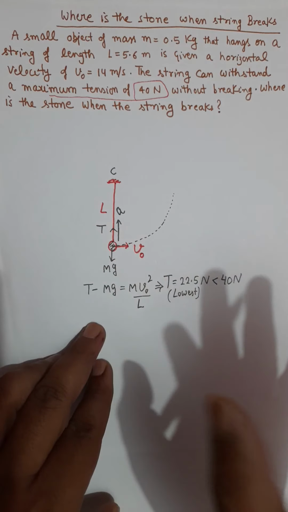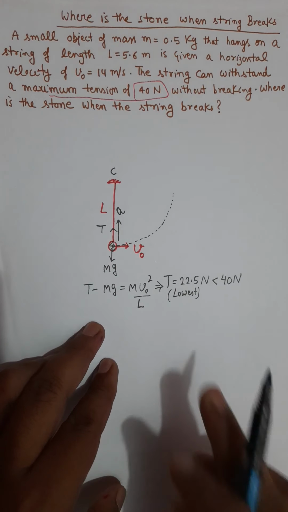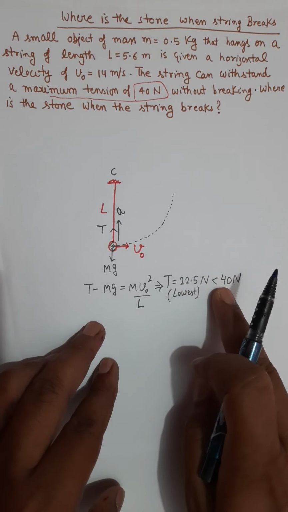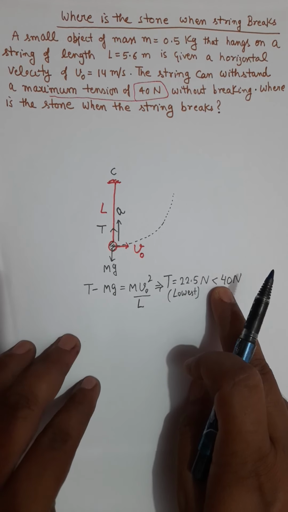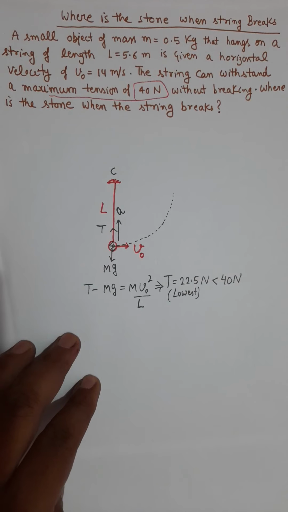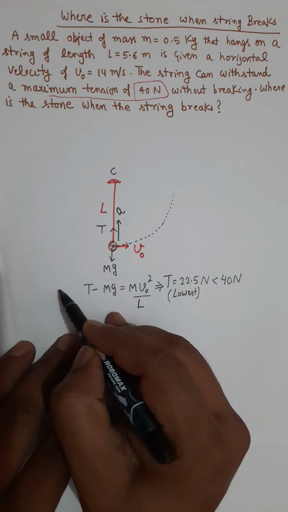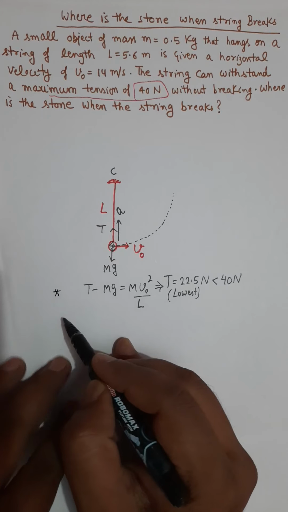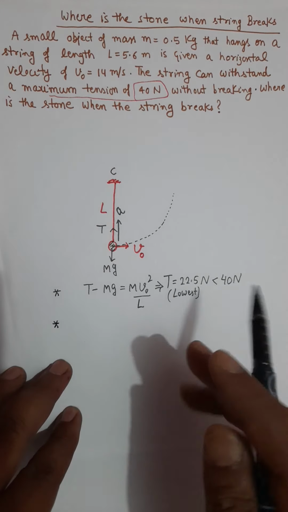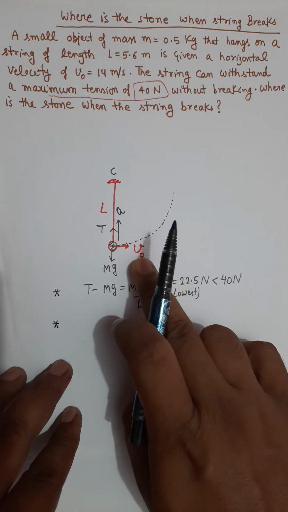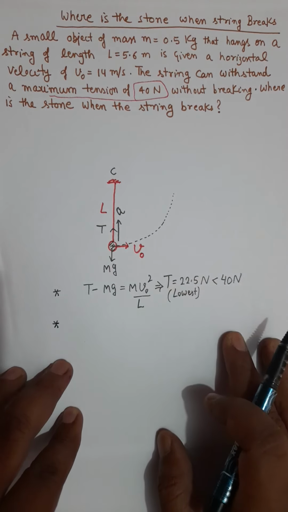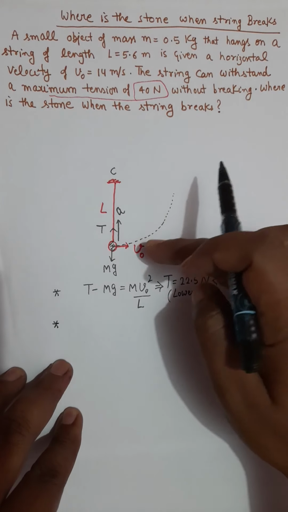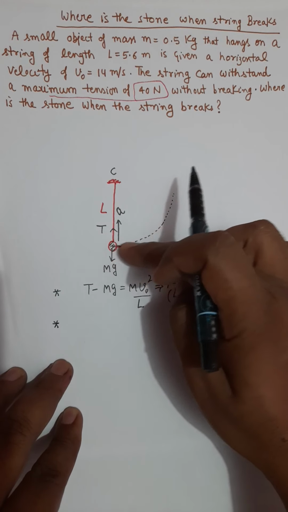It will not break because at this moment it has a tension force of 22.5 Newton, and that's less than the highest possible value of tension which can be sustained by the given string. That's argument number 1. Now the argument number 2. Is v naught sufficient for a complete circular path? Is the value of v naught sufficient for completing the circle?